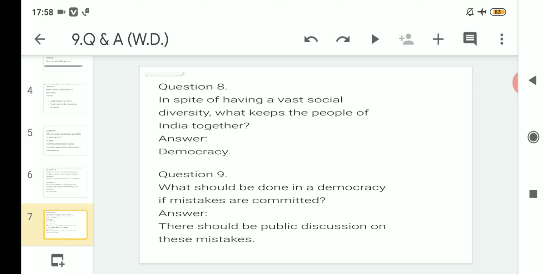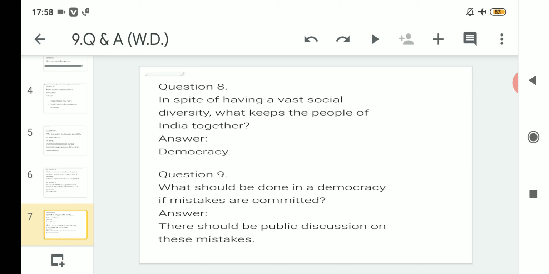What should be done in a democracy if mistakes are committed? So what is the solution? Suppose any mistakes are made, or assume that we have chosen a wrong leader, his or her time will come when again the elections will be held after 5 years.